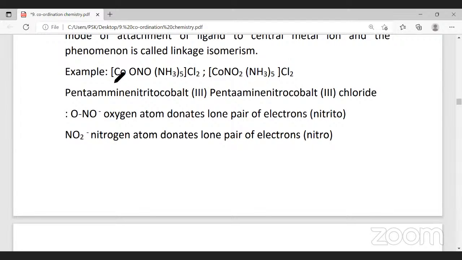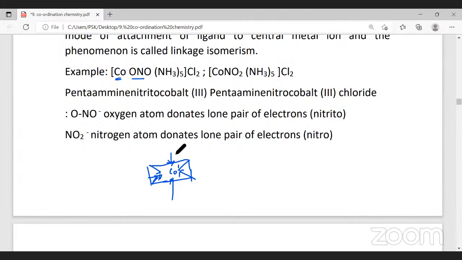See, what is the coordination number of cobalt here? We have 6 ligands here. This is ONO and 5 ammonia. Totally 6. Whenever the coordination number is 6, it will have octahedral structure. Octahedral structure means, if you have a book with you, hold it horizontally: 4 ligands at the 4 corners of the book, 1 on the top and 1 at the bottom. This is the octahedral structure.